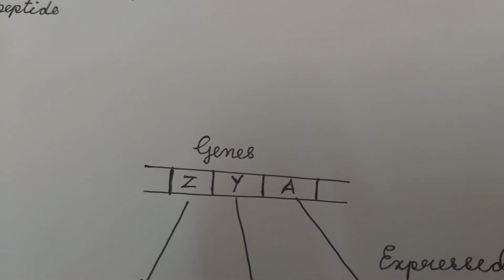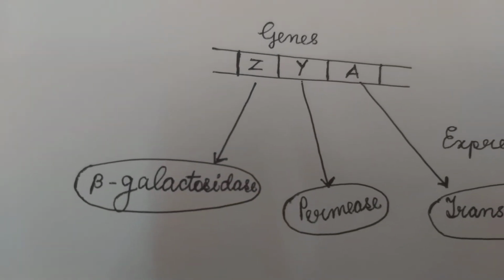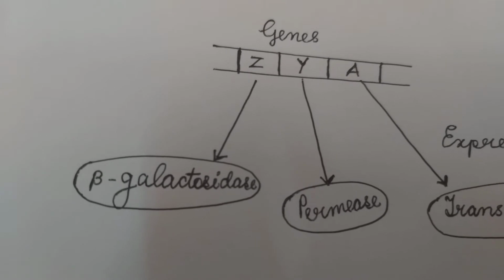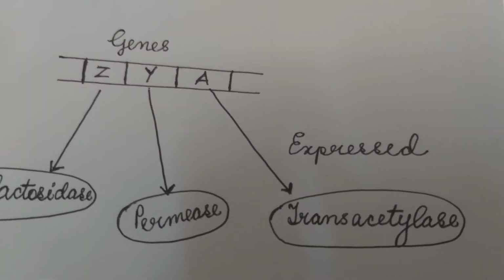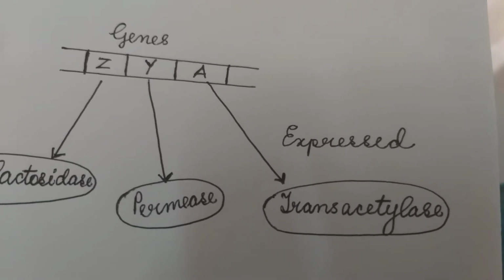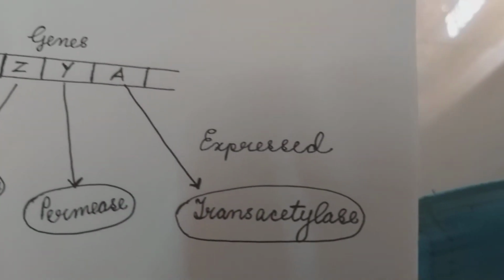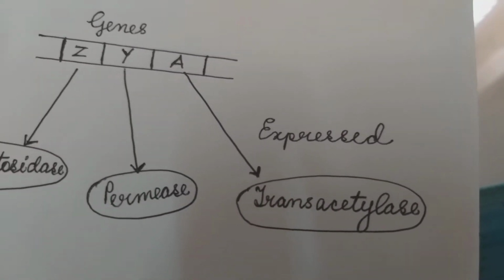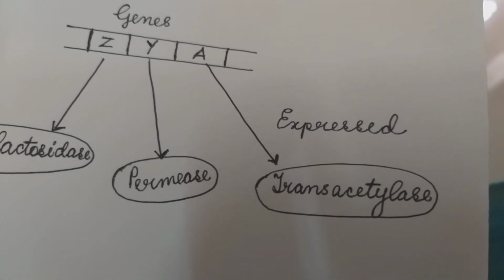The gene Z is responsible for the synthesis of the enzyme beta-galactosidase. The gene Y is responsible for the synthesis of another enzyme, permease. The gene A is responsible for the formation of trans-acetylase.